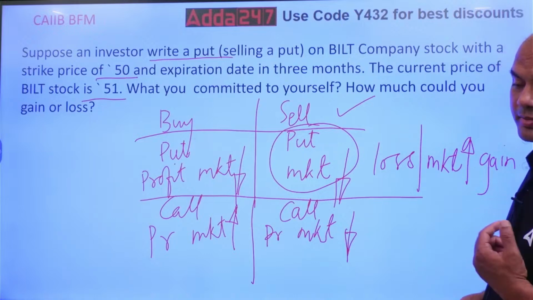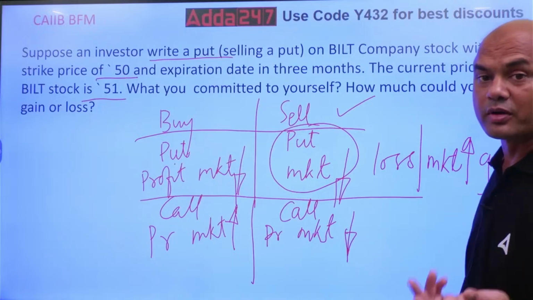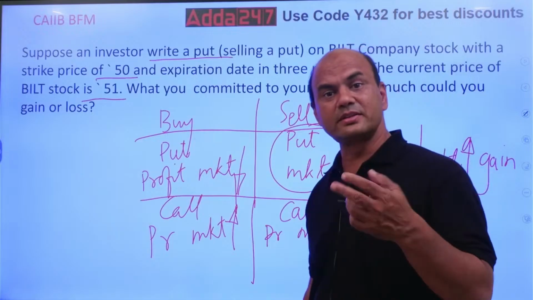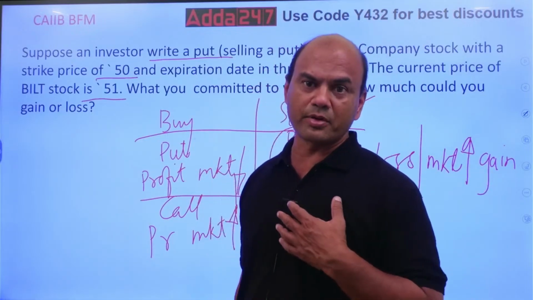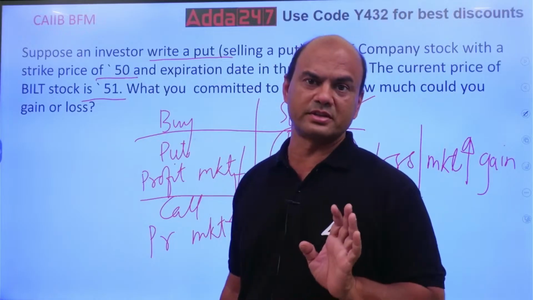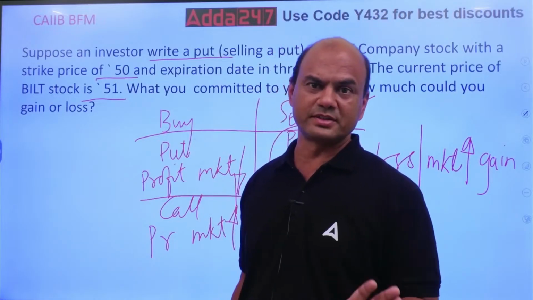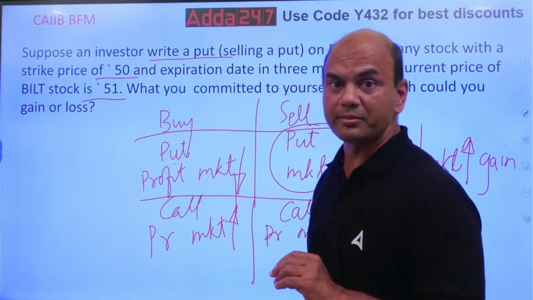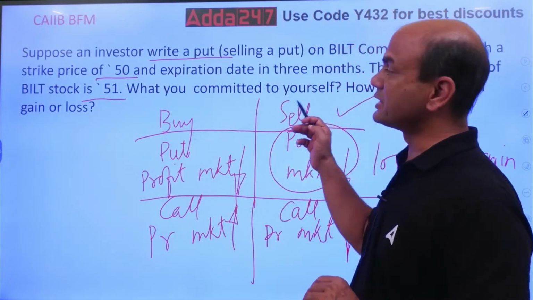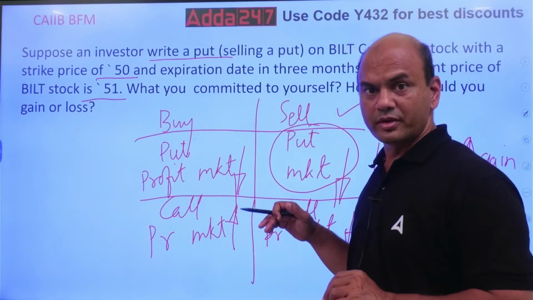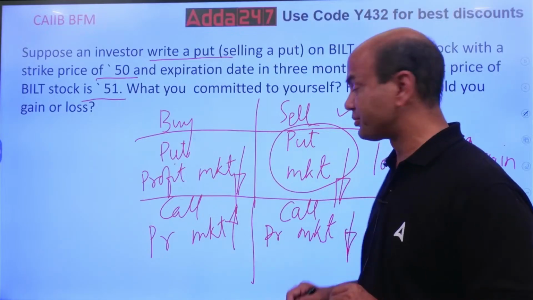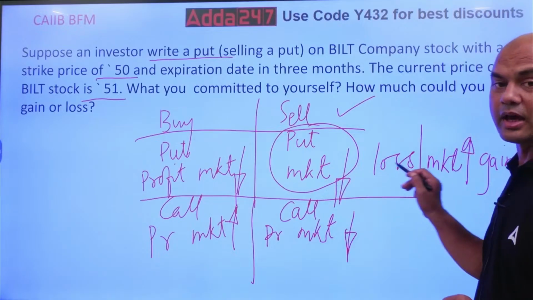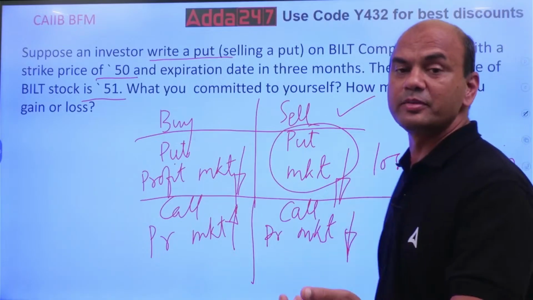If I will make the profit when the market is up, it means what? Here, it's a zero-sum gain theory, we call it. It means if I make the profit, the other person will make the loss. Simple rule. So if the market price goes down, I will make the loss, so the second person will make the profit.